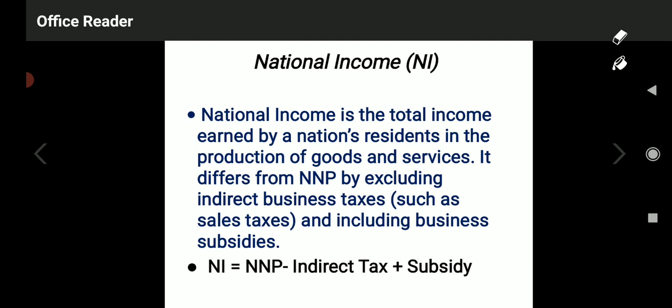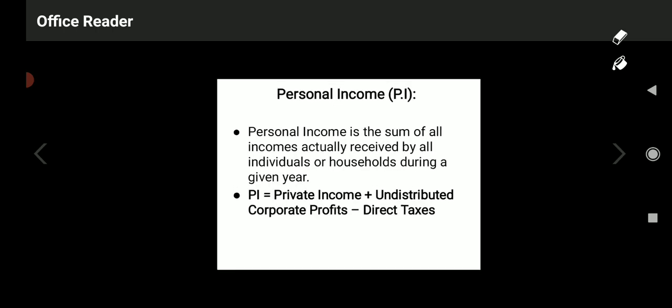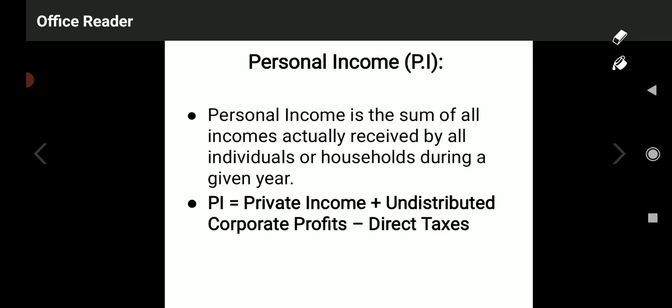Now moving to the next one, that is personal income. It is very interesting. Here you may get a 5-mark question about calculating personal income from the following. They may ask a 5-mark question over here.